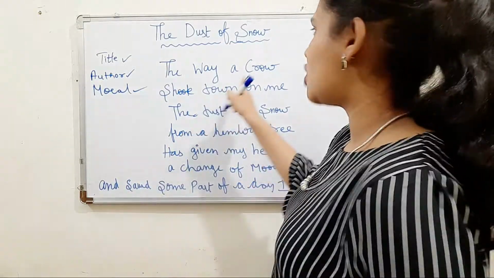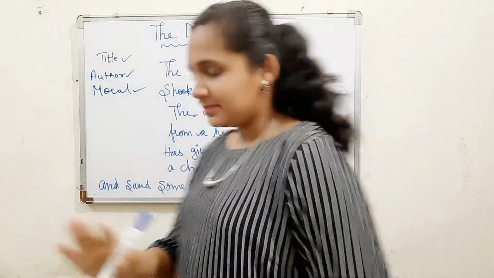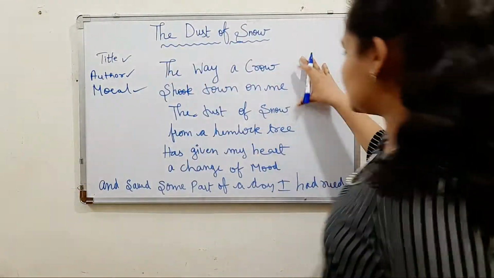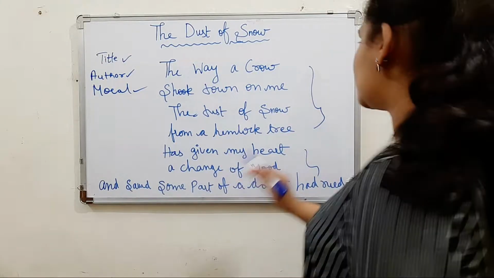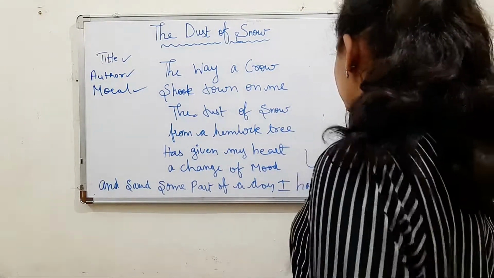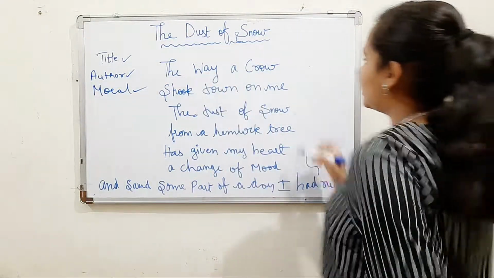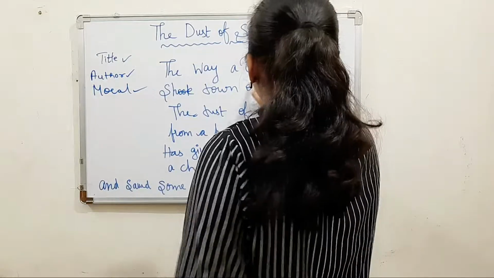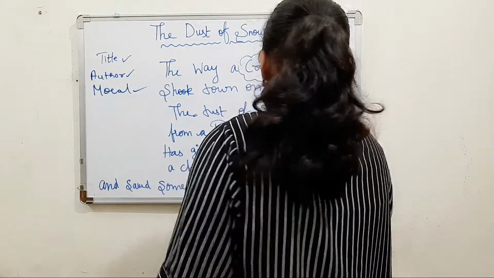So now let's talk about it line by line. First of all, here in the first stanza, this is stanza number 1 and this is stanza number 2. So just don't get confused. In the first stanza, if you observe, the way a crow shook down on me, here he mentioned crow. Shook down on me the dust of snow from a hemlock tree. He has mentioned a hemlock tree.